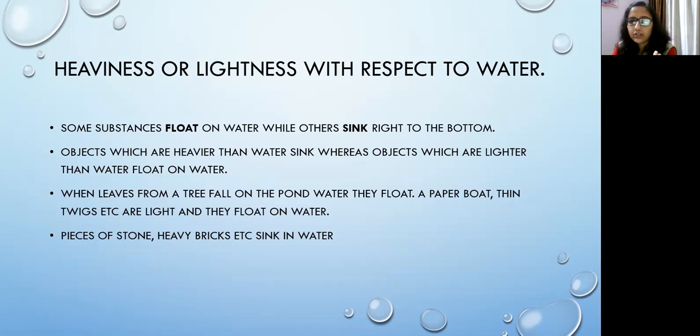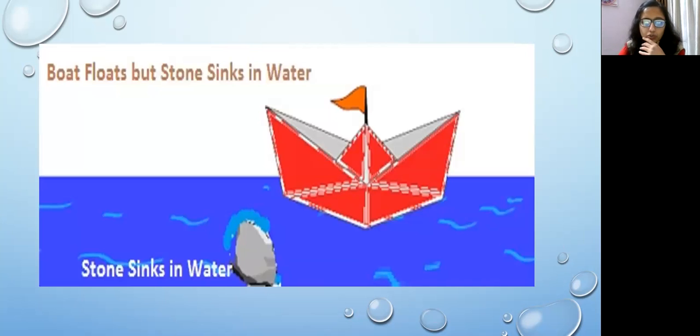A paper boat, thin twigs, these are lighter than water. That is why they float on water. But a piece of stone, bricks, these all are heavier than water. That is why they sink right to the bottom. This picture is illustrating it: a paper boat is floating on the surface of water, whereas a stone, which is heavier than water, sinks to the bottom of the water.